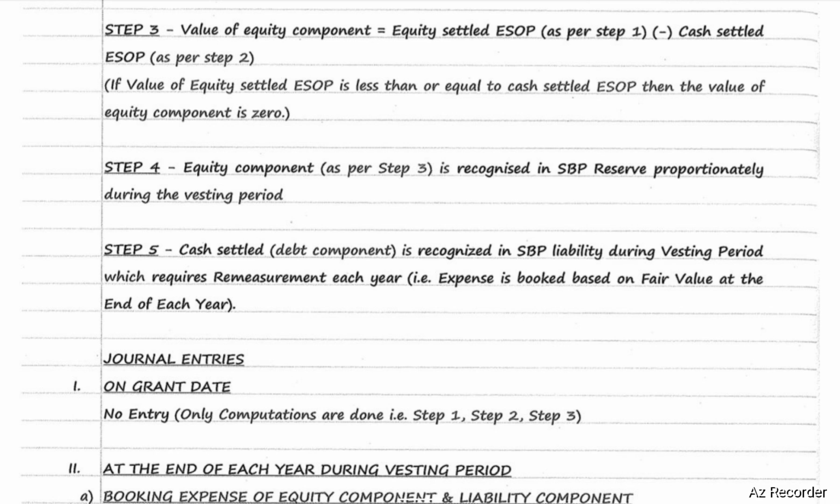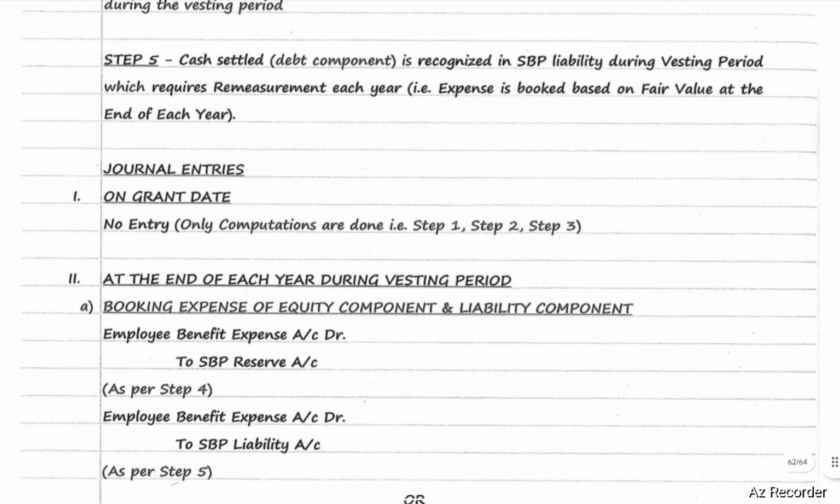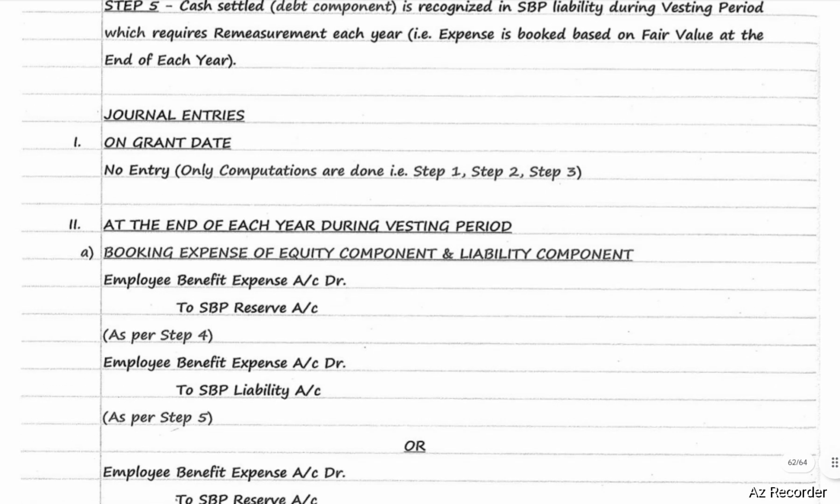Step number 4, equity component as per step number 3 is recognized in SBP reserve proportionately during the vesting period. Step number 5, cash settled, that is debt component, is recognized in SBP liability during the vesting period, which requires remeasurement each year. That is, expenses booked based on fair value at the end of each year. The journal entries will be as follows. On grant date, there will be no entry. Only computations are done for step number 1, step number 2, step number 3.